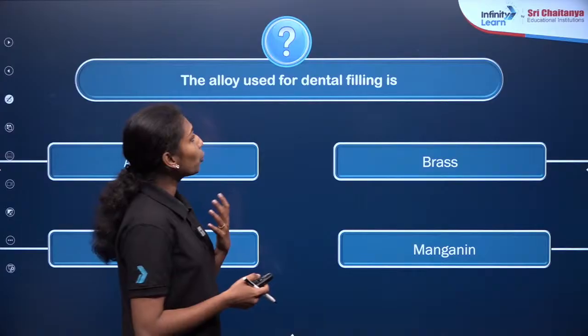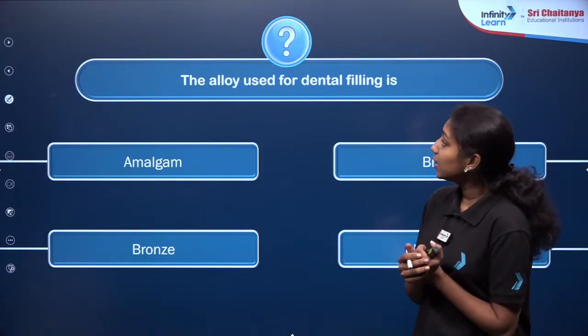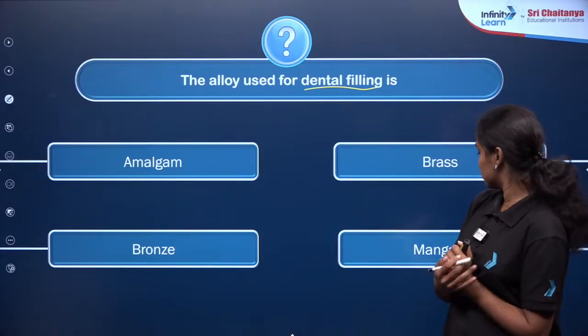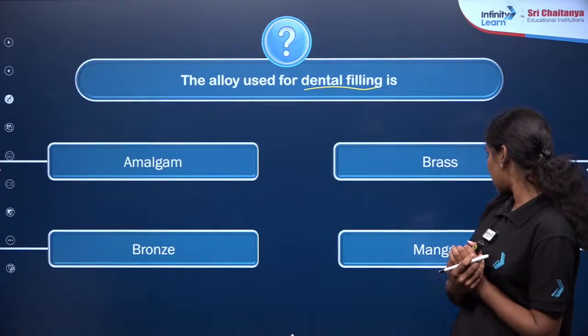So here is our next question. The alloy used for dental filling is? The alloy which is used for dental filling. Options are given here: amalgam, brass, bronze and manganese.